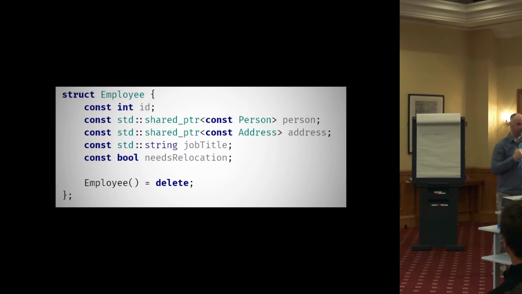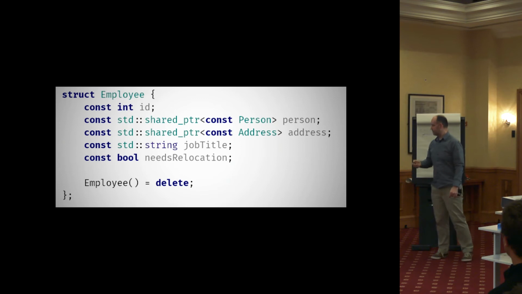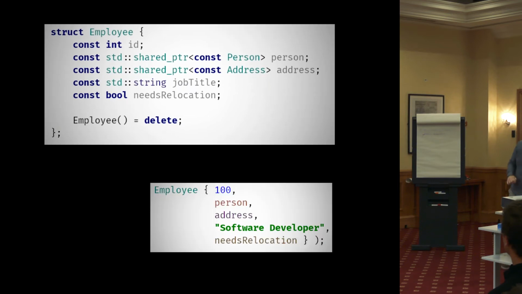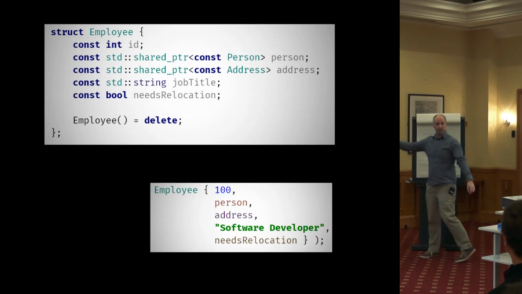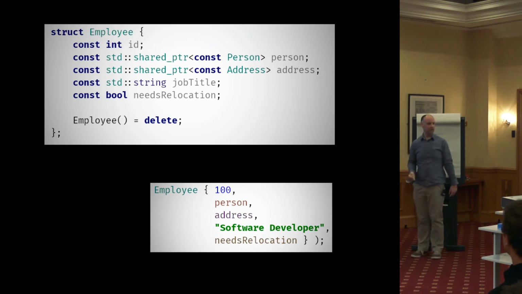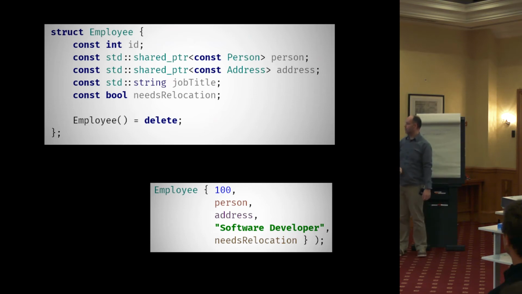So how do you construct one of these? Well, because it is just a set of public data members, you can use memberwise initialization. I think that's actually a great use of it. So we don't need an additional constructor cluttering that up.